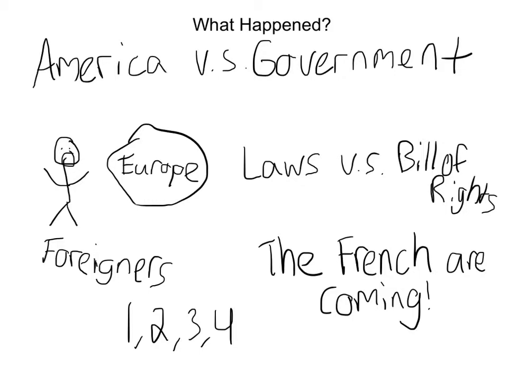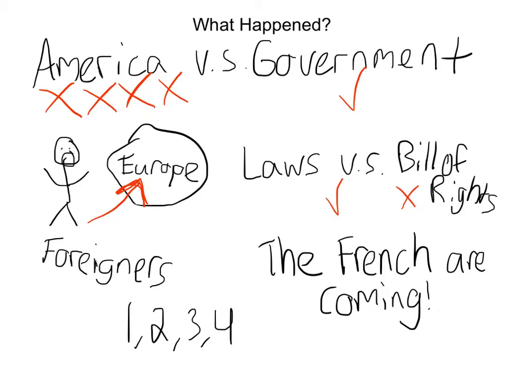What happened during the time of these acts? After these acts were passed, America couldn't protest against the government, allow immigrants in, have freedom of the press, or have lawmakers jailed. There was no going against the government. Foreigners fled to Europe because they feared being held accountable for anything in the government. These laws challenged the Bill of Rights, but ultimately led to freedom of speech and of the press.